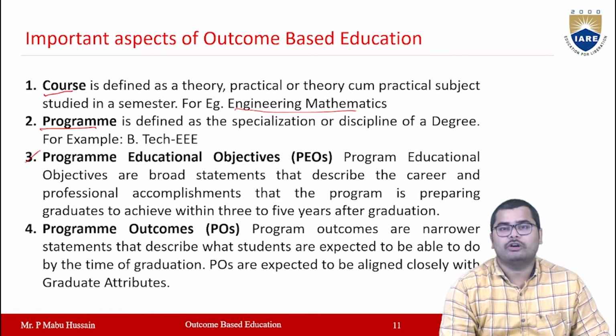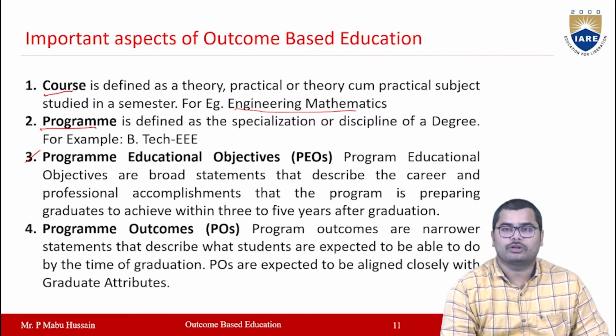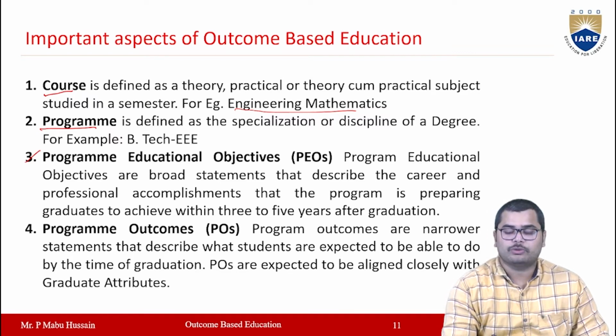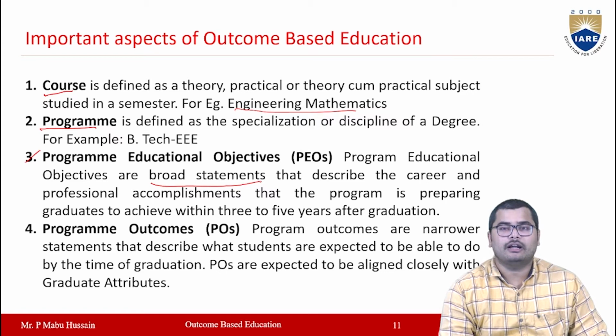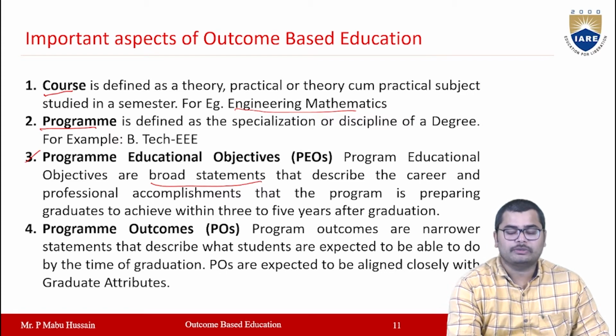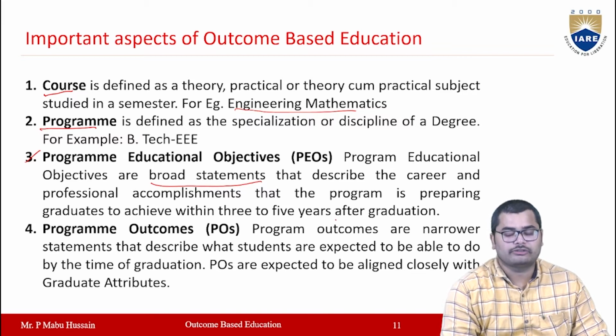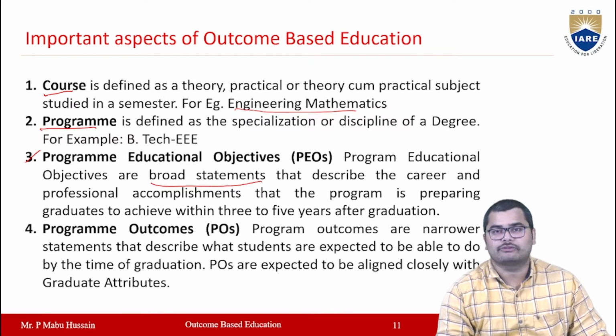Then you have program educational objectives. In OBE, the program educational objectives are broad statements which describe the career and professional accomplishment that a program is preparing the graduates to achieve within 3 to 5 years after graduation.